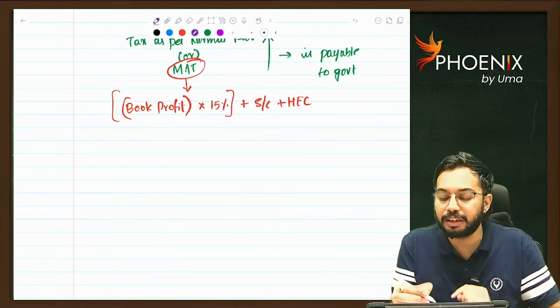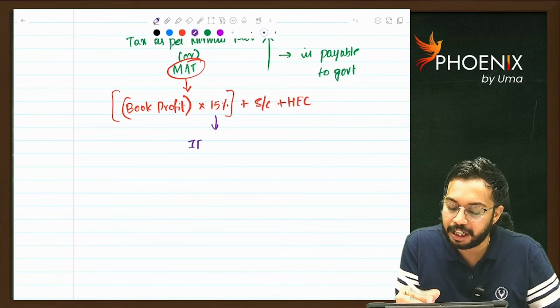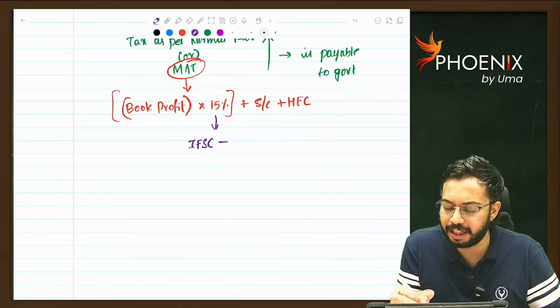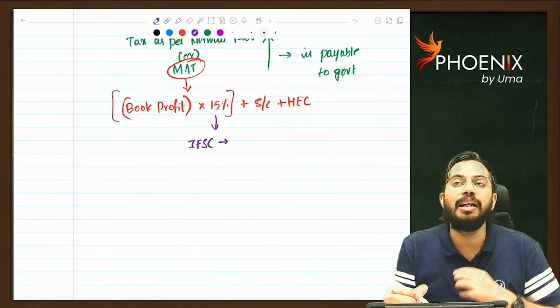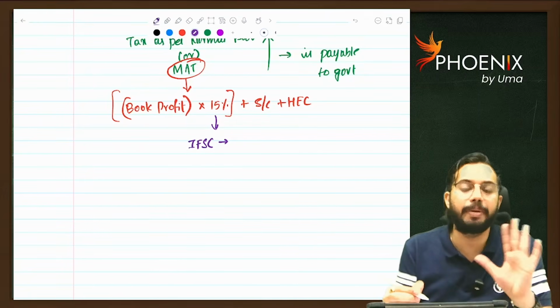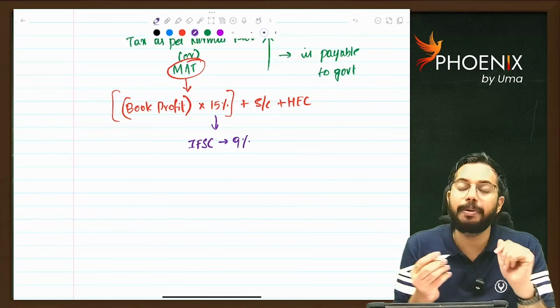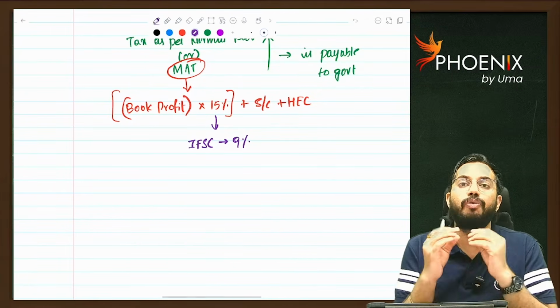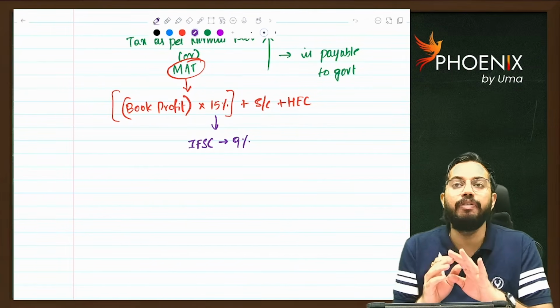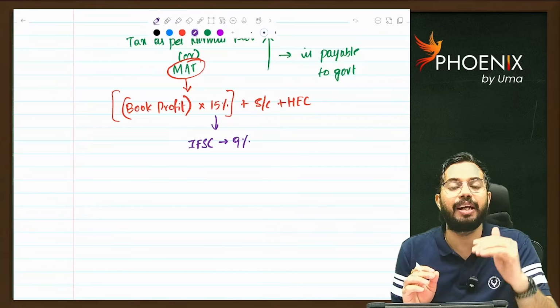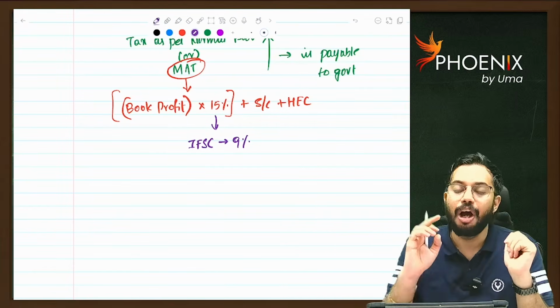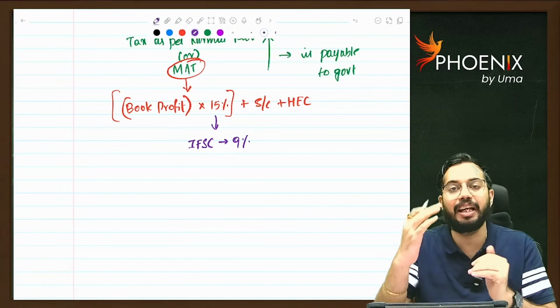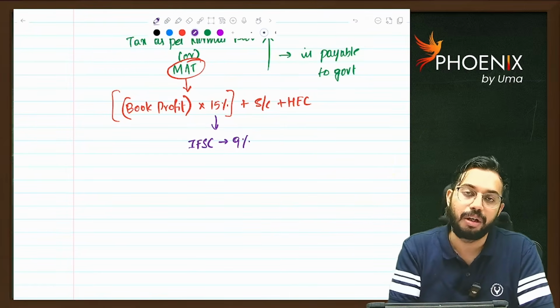If your unit is located in IFSC, International Financial Service Center, Gujarat, then a concessional rate is applicable. 15% MAT is not applicable; 9% MAT is applicable. So every year you will calculate: if you are a company, you will calculate tax as per normal provisions or you will calculate MAT. Whichever is higher, that is required to be paid to government.